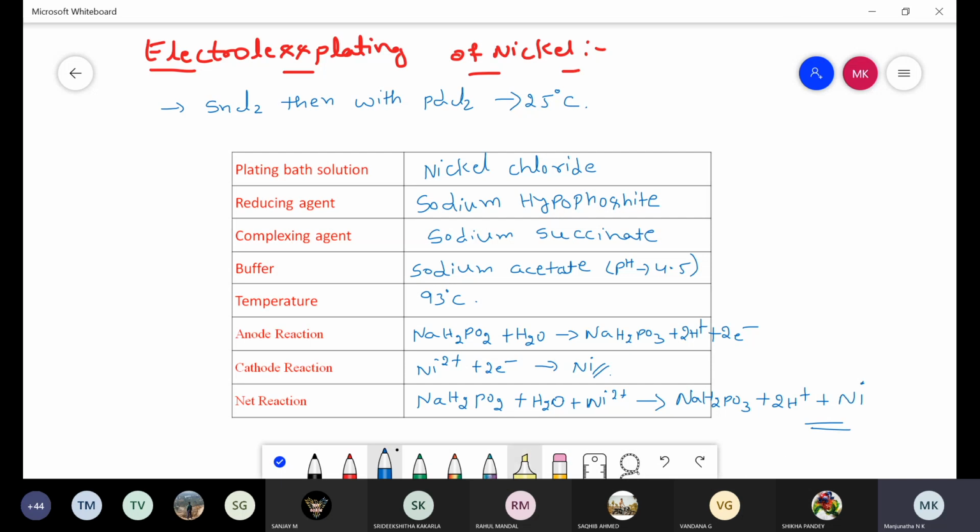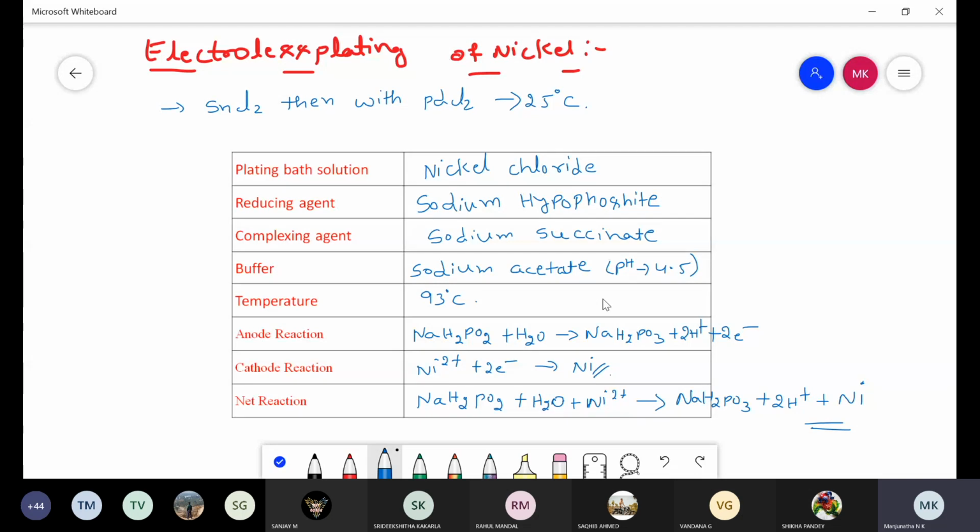Is it clear for you? Second, another example for the electroless plating process: the electroless plating of nickel. For 7 or 6 marks they will ask, define the electroless plating process, explain electroless plating of nickel or electroless plating of copper. This is a compulsory question. Maybe they will ask either electroless plating of copper or of nickel in your examination for 7 marks.